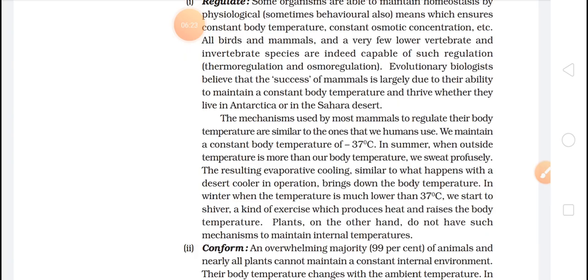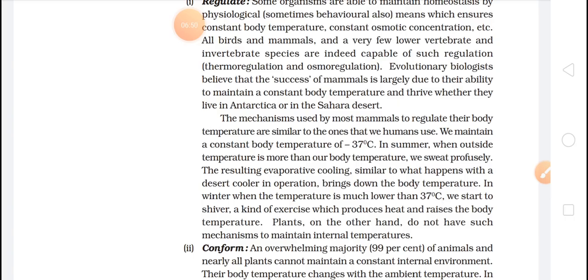The mechanisms used by most mammals to regulate their body temperature are similar to the ones that we humans use. We maintain a constant body temperature, that is 37 degrees. So in summer, when the outside temperature is more than our body temperature, we sweat forcefully.